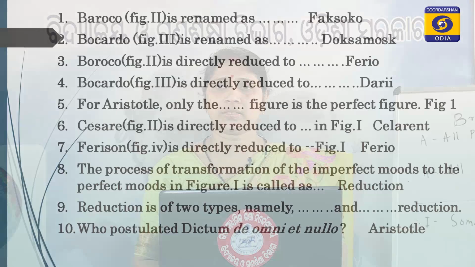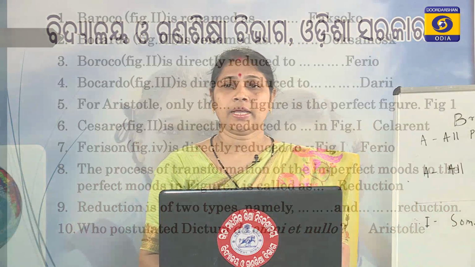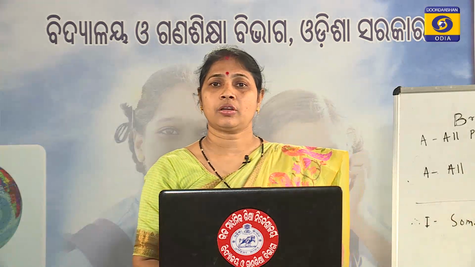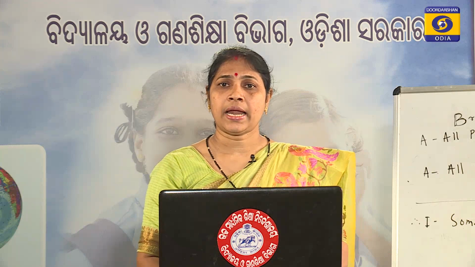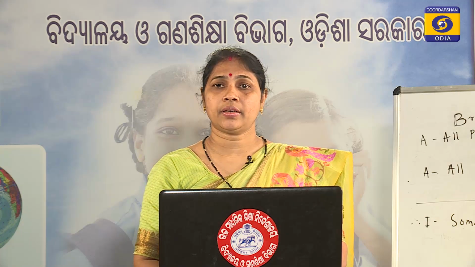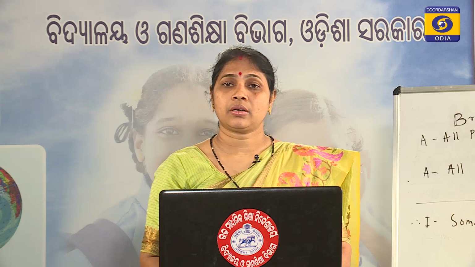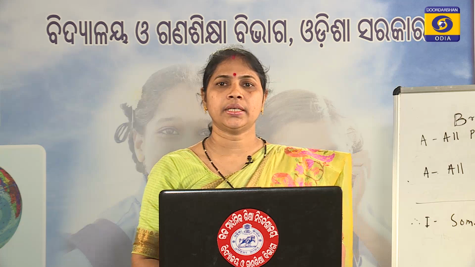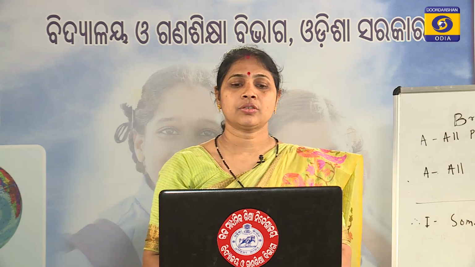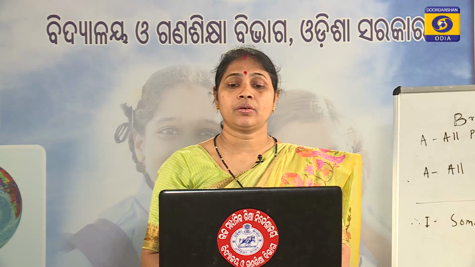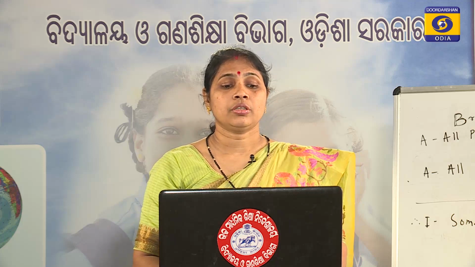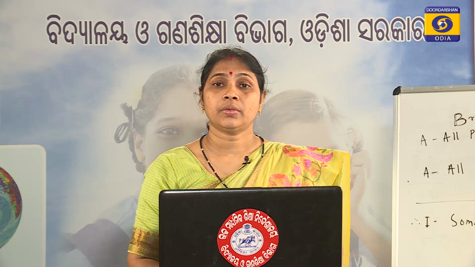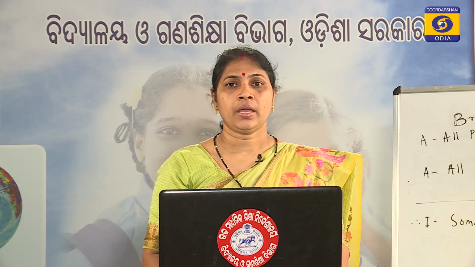So, how many kinds of reductions are there? There are two different kinds of reduction. One is direct reduction, also called ostensive reduction, and the second is indirect reduction, otherwise called reductio ad absurdum. So, who postulated the dictum de omni et nullo? Aristotle has framed or postulated the dictum de omni et nullo.